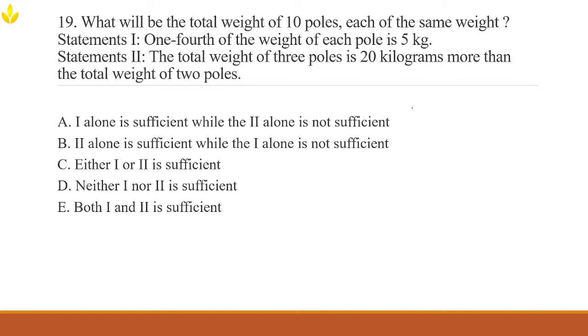What do we have here? So what will be the total weight of 10 poles? Give me 1 minute. So if it is of the same weight, 1/4 of the weight of each pole is 5 kilograms.